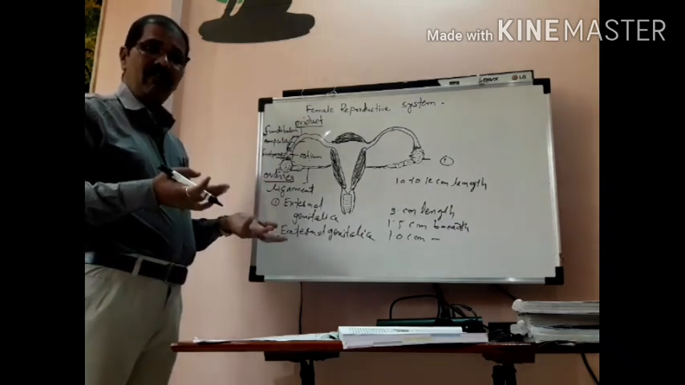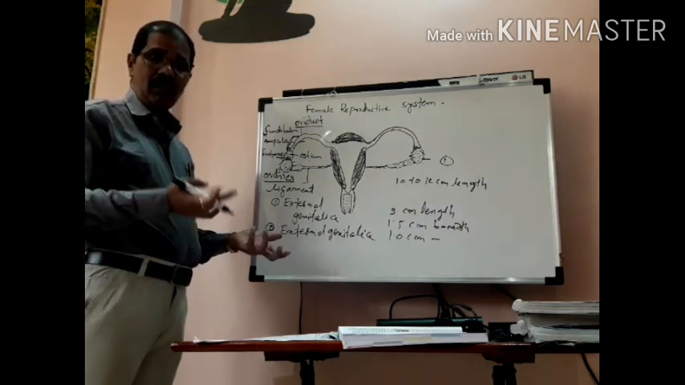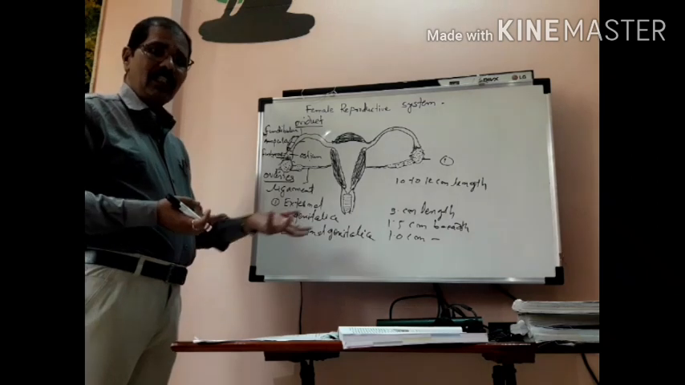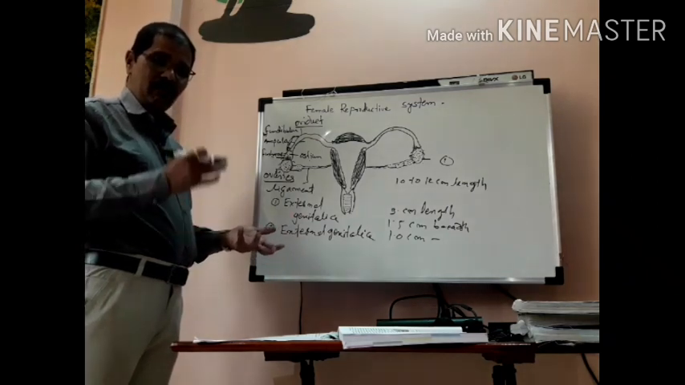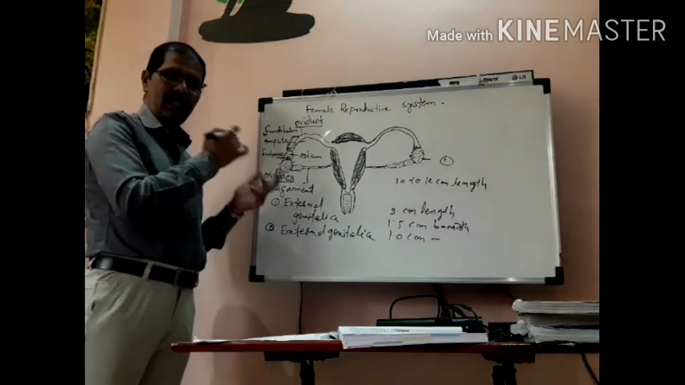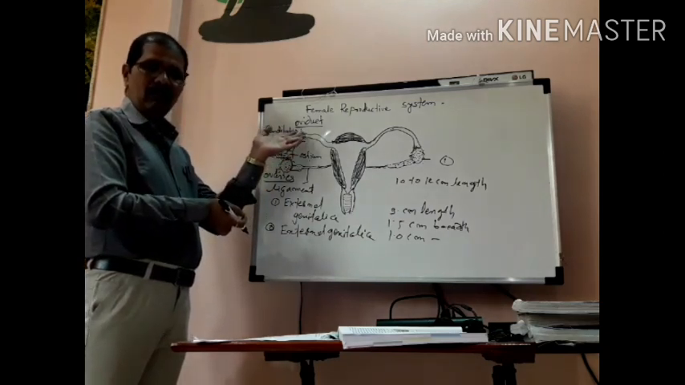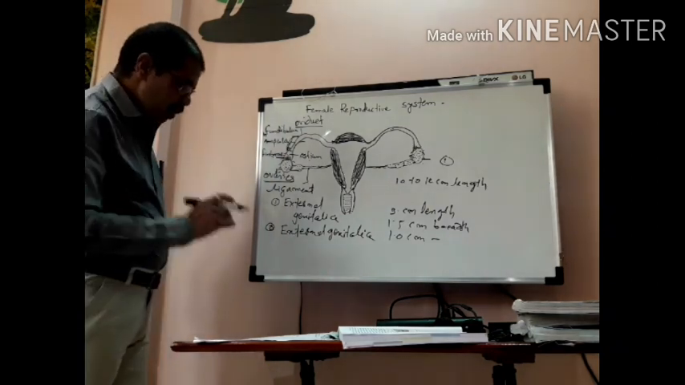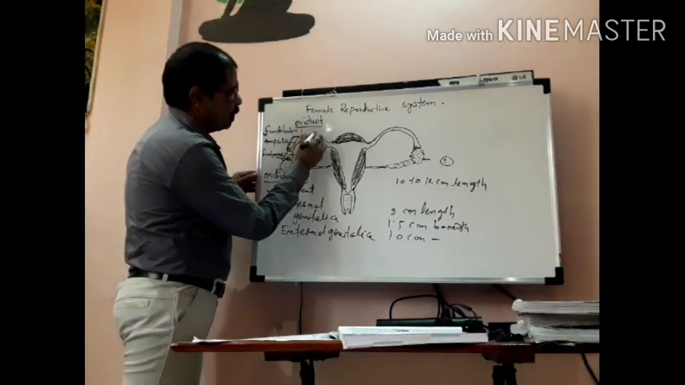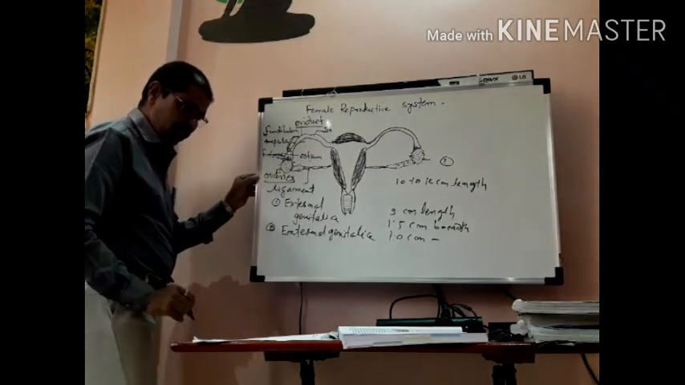I will explain what is meant by fertilization in the next bit. Fertilization means fusion of gametes, male gametes and female gametes. Fusion, that is a process. I will explain in the next bit. But in the ampulla region, the delicate part of our oviduct, fertilization occurs. Then the next part is called the isthmus. This part, isthmus.